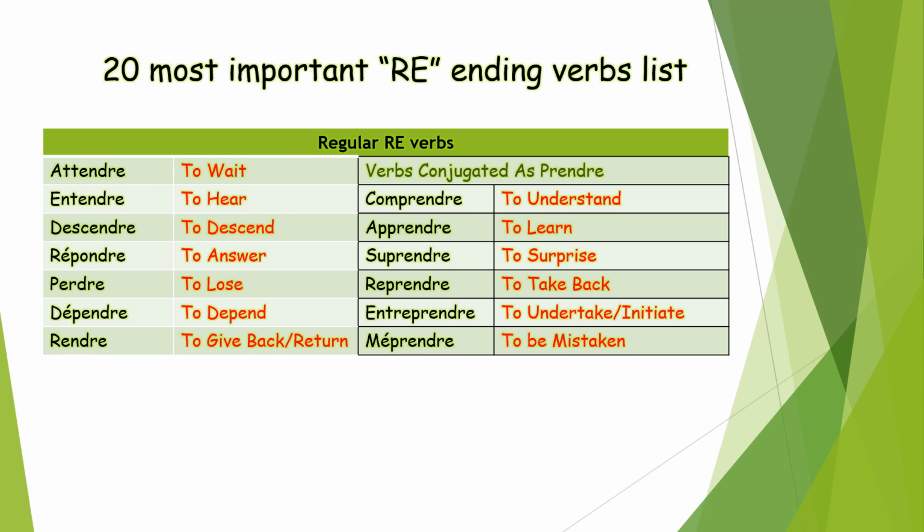Verbs conjugated as prendre. Comprendre, to understand. Apprendre, to learn. Surprendre, to surprise. Reprendre, to take back. Entreprendre, to undertake or to initiate. Méprendre, to be mistaken.